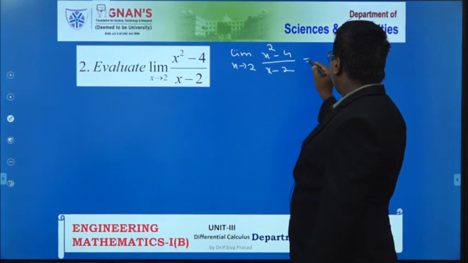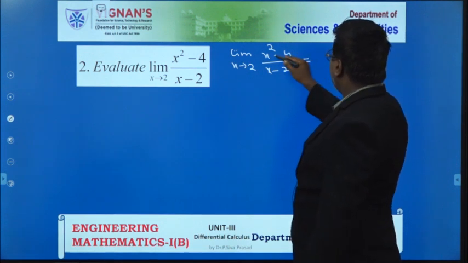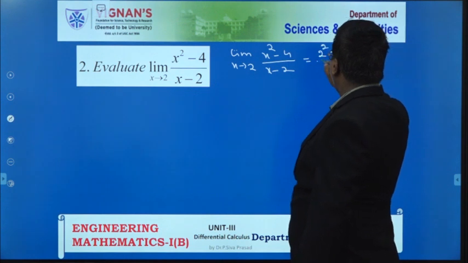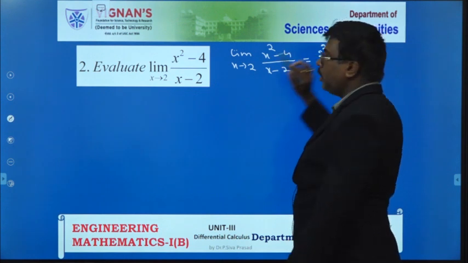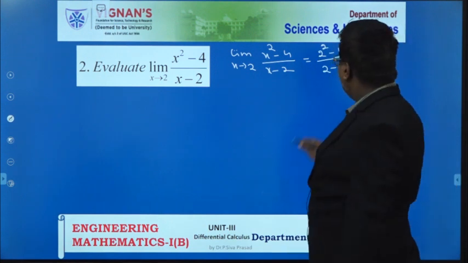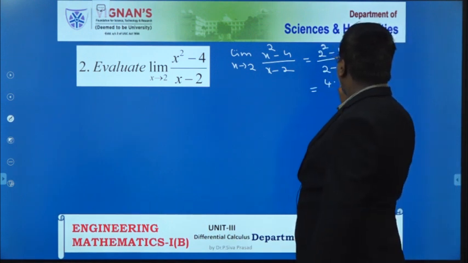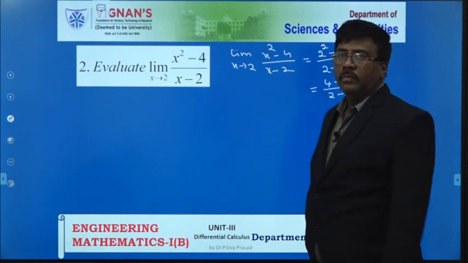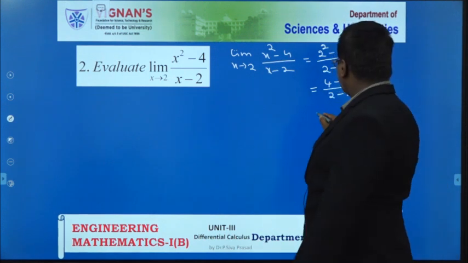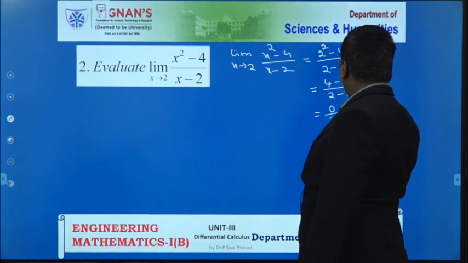Then in place of x, that is 2, we replace (2 square minus 4) by (2 minus 2). Now this is equal to (4 minus 4) by (2 minus 2). That means this is equal to 0 by 0.